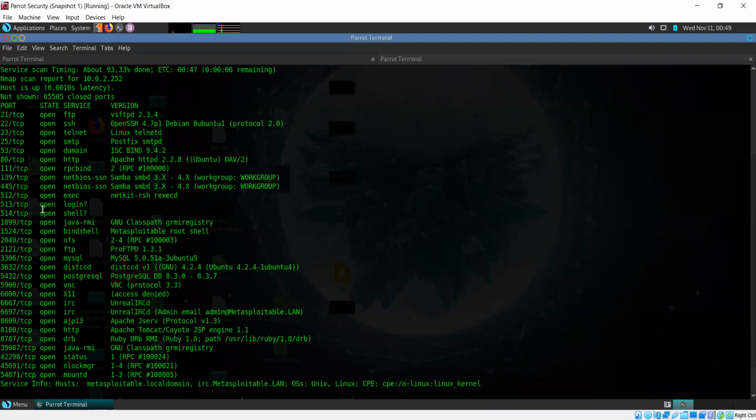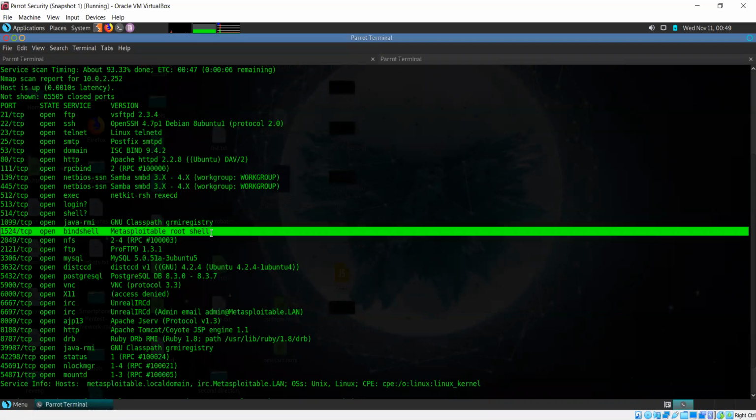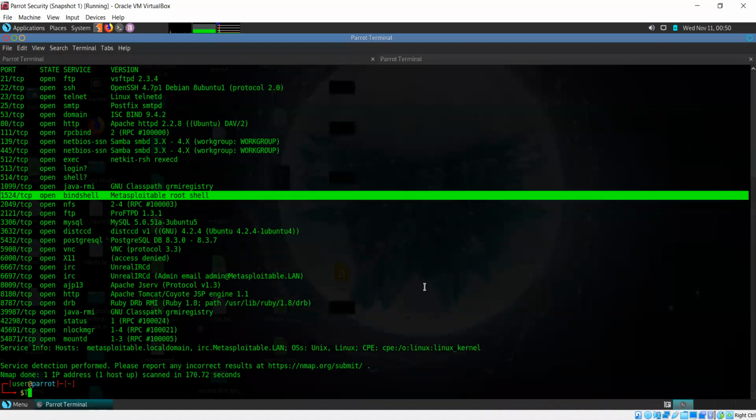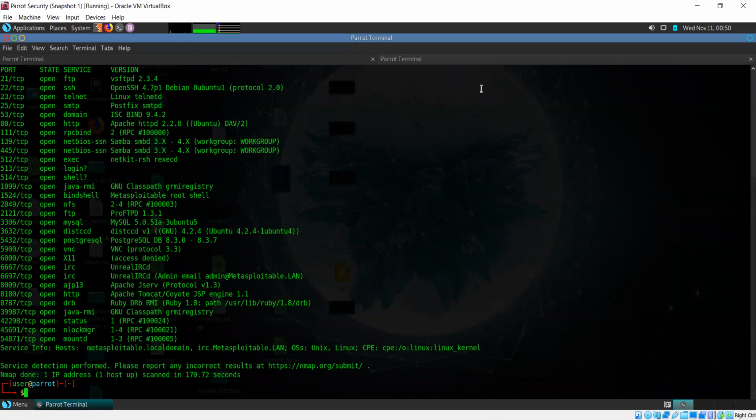Now if I go through this list, there is one thing that catches my eye at first, which is this Metasploitable root shell. It's not even a service, but simply a root shell. So if I try to access it, I should be getting root access, because that's what it suggests.